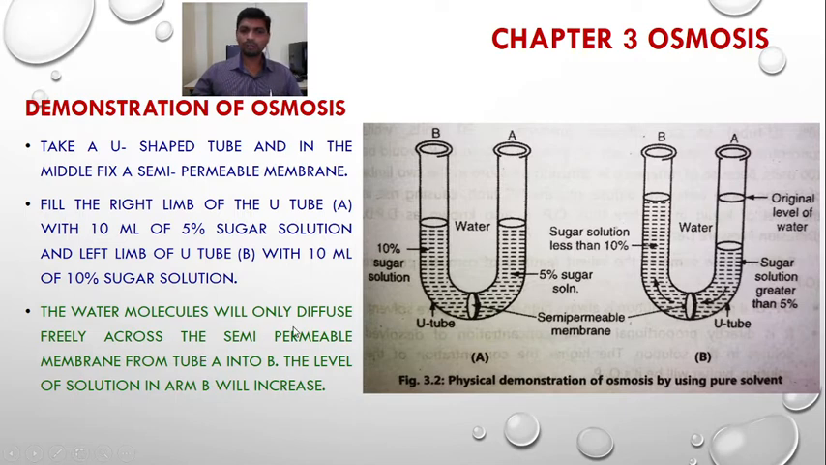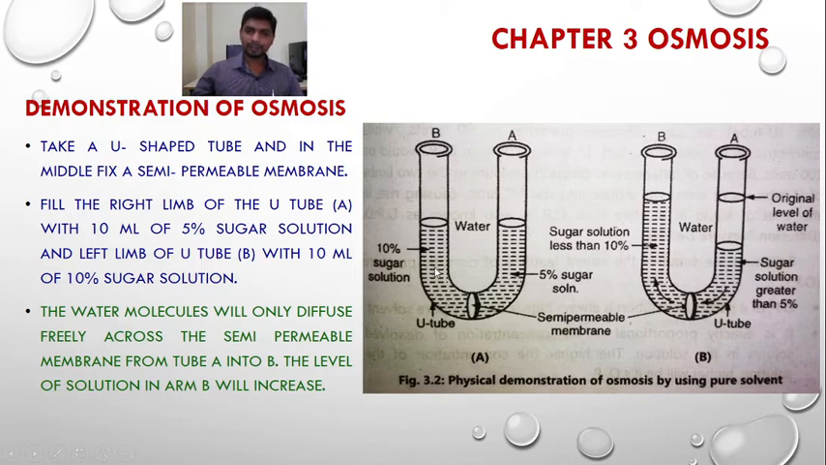The water molecules will diffuse freely across the semi-permeable membrane from tube A into B. The level of solution in arm B will increase because water has moved from A to B. On the A side, the concentration of water is higher because the solution is low in concentration, meaning it possesses more solvent than solute.